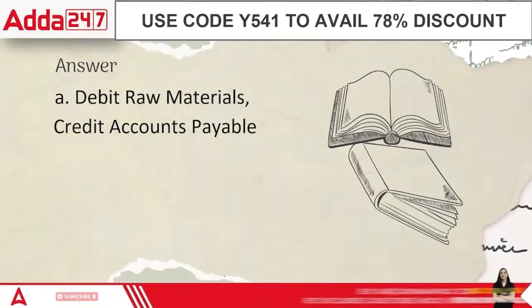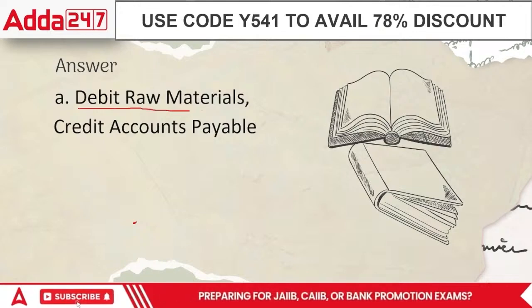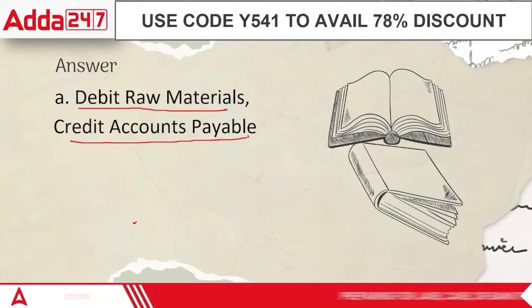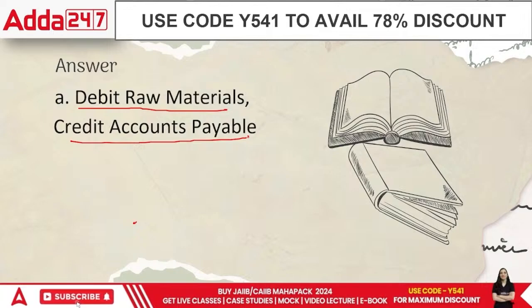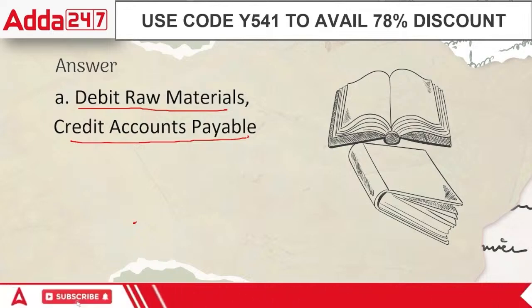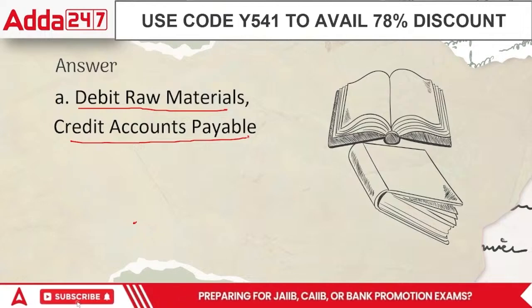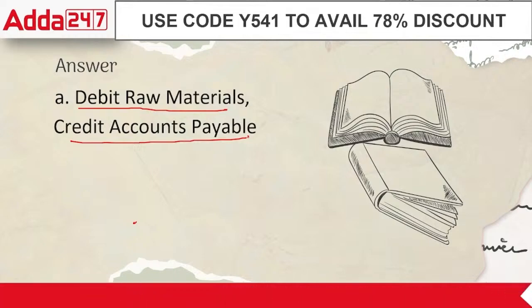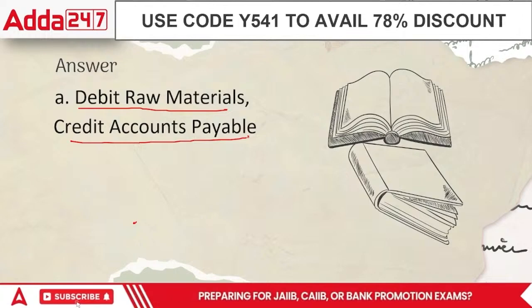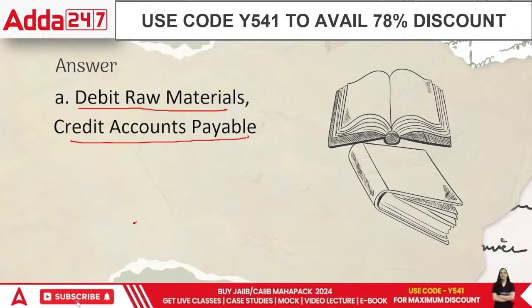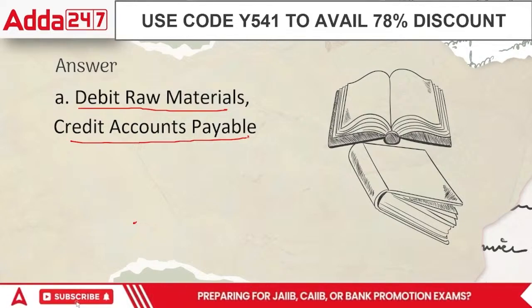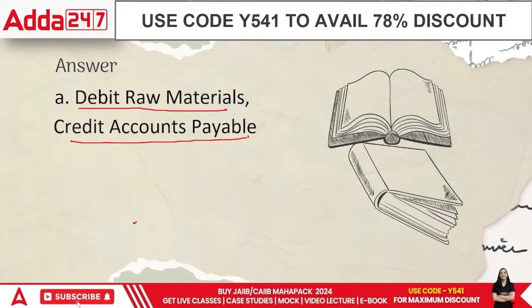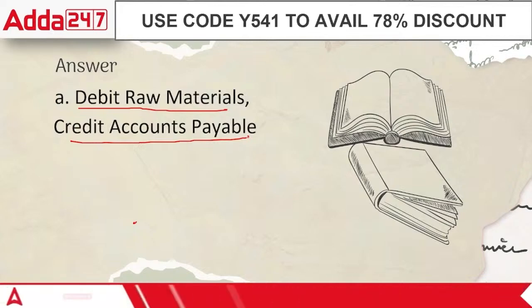The answer is that you are getting raw material, and whatever is going out, you are not losing money. Technically, you would be losing money when you are making the payment. But in this case, you will record that I have to pay someone. If you have to pay someone, you will have to record their name. So it would be recorded on the credit side because it's a liability. The basic way of remembering liability is that it is a burden which puts us down. So anything that puts us down is called a liability.